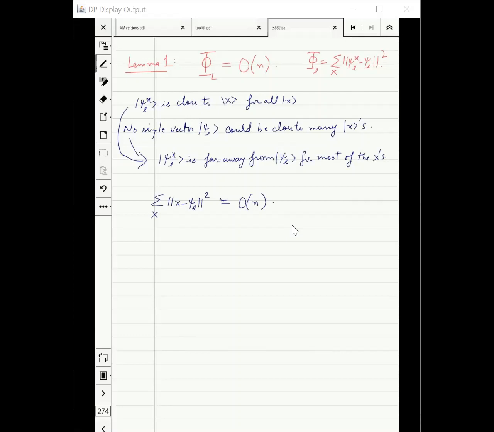You can see it in the notes, but it can be done. This, with some more work, will imply the result. Notice we know that these are close. I'm just replacing x by something which is very close to x. It's not hard to believe that the same thing remains true.